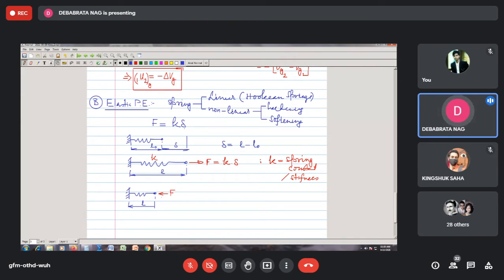So this will be your compression, and this is your delta. How much is your delta now? Delta becomes equal to L naught minus L. And again, your force F is equal to K into delta.